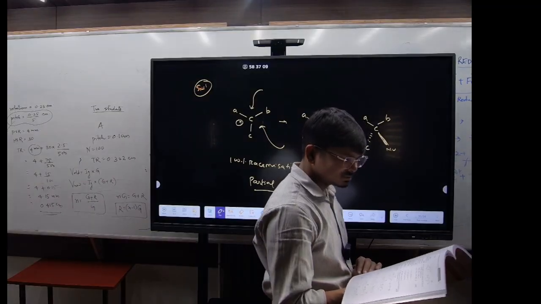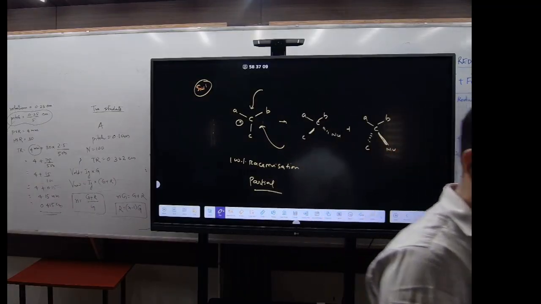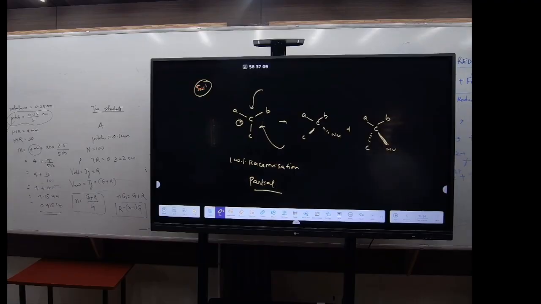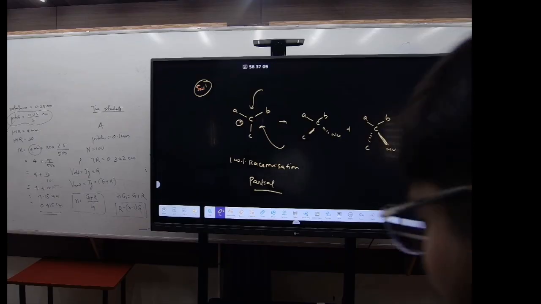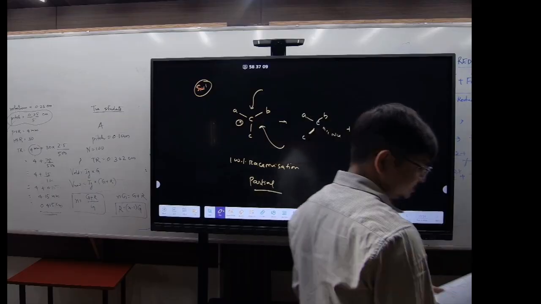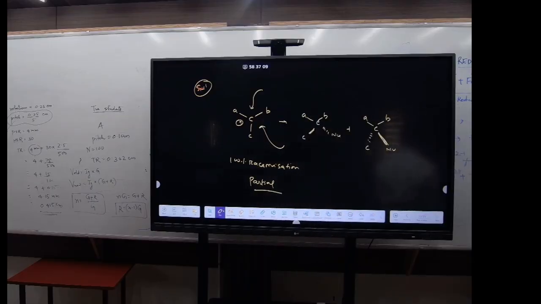Question number 18. This compound is an example of which halide? Which halide is this an example of? Example of aryl? No, benzylic halide, right? Or allylic halide. This is an example of the allylic halide one. Got it?